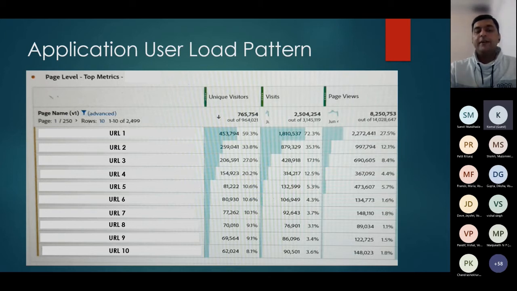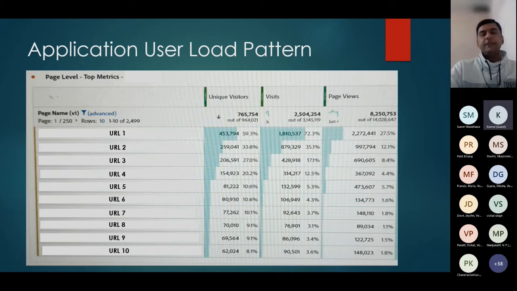We can increase this list depending upon the view which we want to get. So how we can read it out is for URL one, there are three parameters before going forward. There are three parameters with which these metrics are coming up. There are two more which I have not shown in the graph right now because those are not much important for us. So there are unique visitors, these are visits, and the next one is the page views.